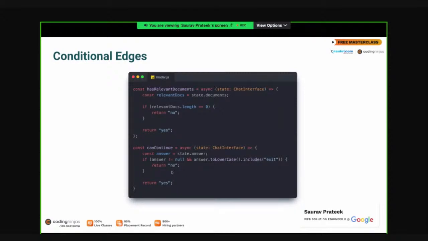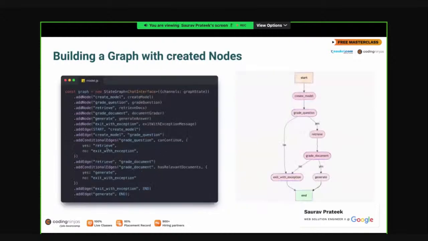And that's why we have to return a no. Otherwise, we return a yes and we go ahead with whatever we are doing. But if it's a no, then we have to exit with exception. And that's what we are listing here. If it's a yes, then we go ahead and retrieve the document and generate our content from the LLM. But if it's a no, then we have to exit with exception.